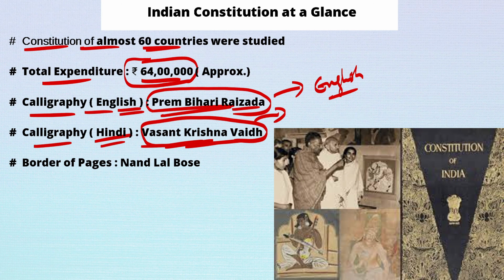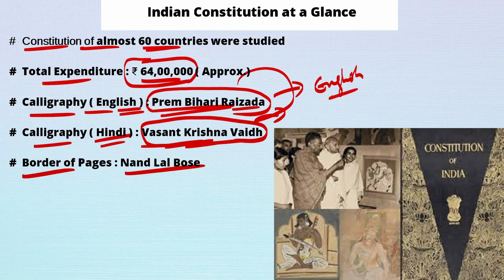Now, the borders of the pages were designed by Nandlal Bose. At that time, Prem Bihari Raizada and Vasant Krishna were the best calligraphers of the country, so they were given the opportunity, and the borders of the pages of the Indian Constitution were designed by Nandlal Bose.